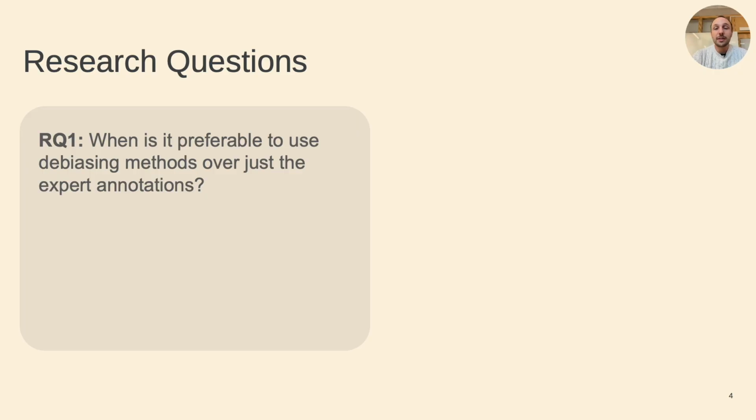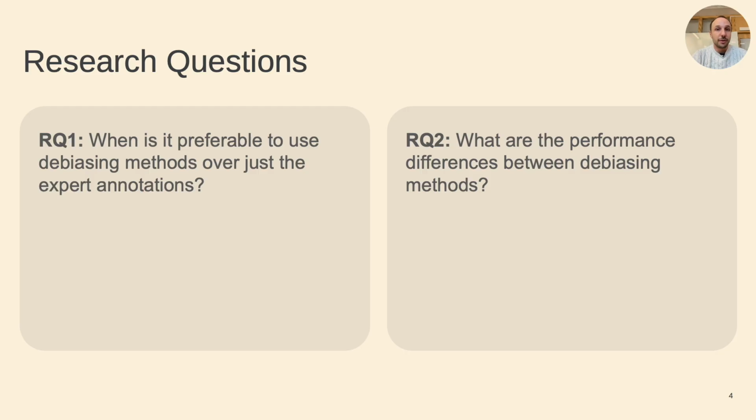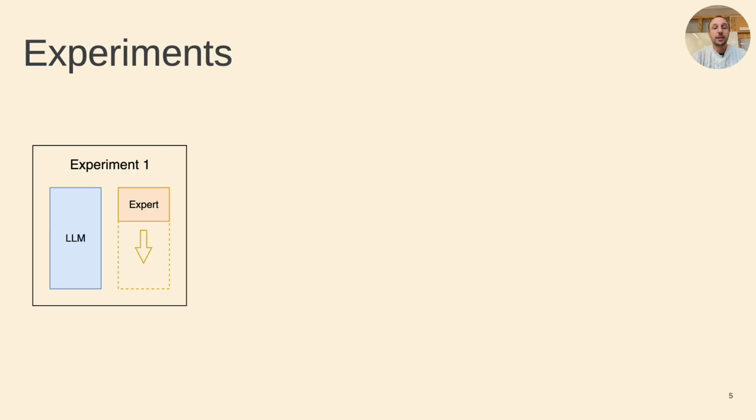These recent advancements, though, lead to some questions. Firstly, since we have to produce expert annotations anyway, when is it preferable to use the scalable debiasing methods over just performing the statistical analyses with the expert annotations? Additionally, what are the performance differences between the debiasing methods? To answer these, we conduct two experiments.